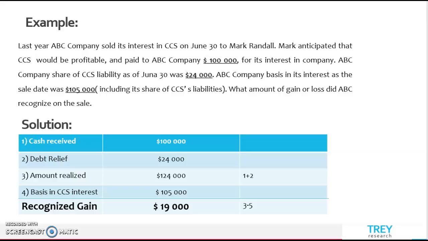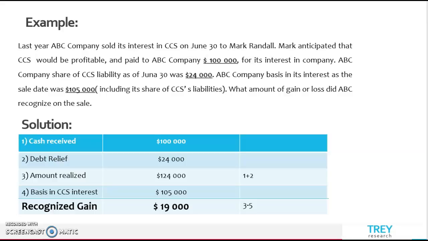ABC company's share of CCS liabilities as of June 30 was $24,000. ABC company's basis in its interest at the sale date was $105,000, including its share of CCS liabilities. What amount of gain or loss did ABC recognize on the sale?